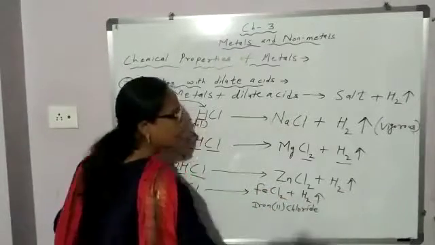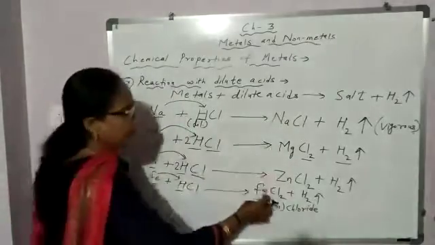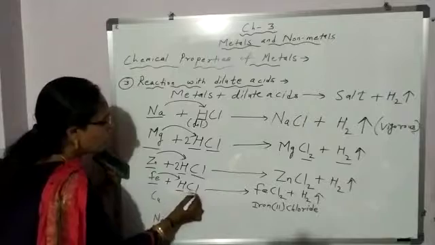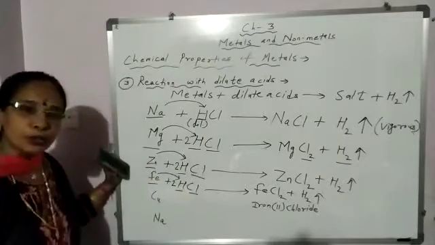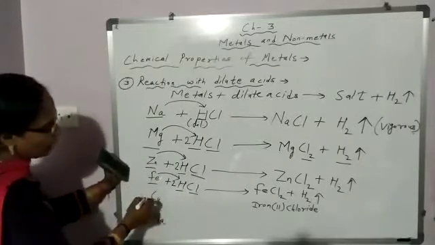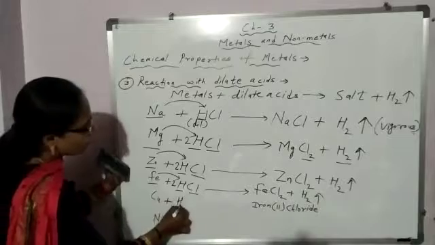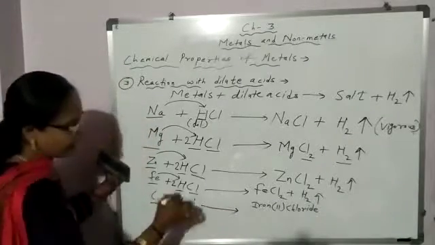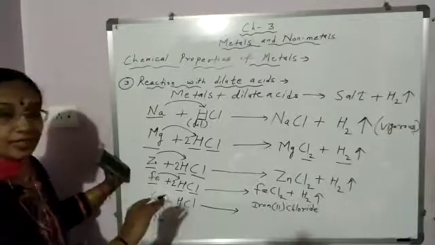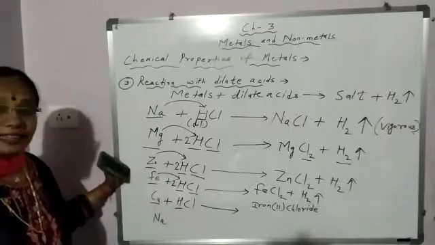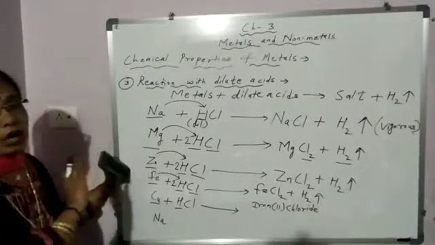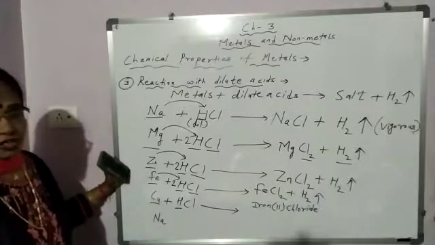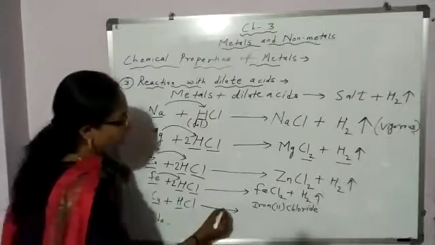Which gas is evolved? Hydrogen. Here again, hydrogen atom 2, Cl2, this side 1. So in front you will add 2. Next, when you come to copper, copper is less reactive than hydrogen. So copper cannot displace hydrogen and take its place. So with copper there is no reaction with dilute hydrochloric acid.